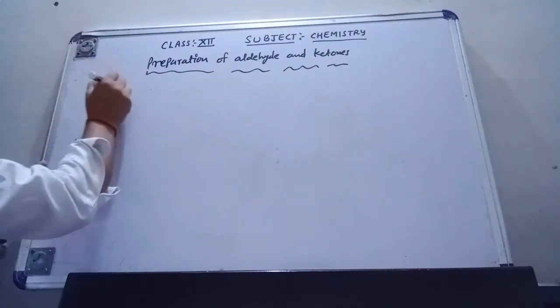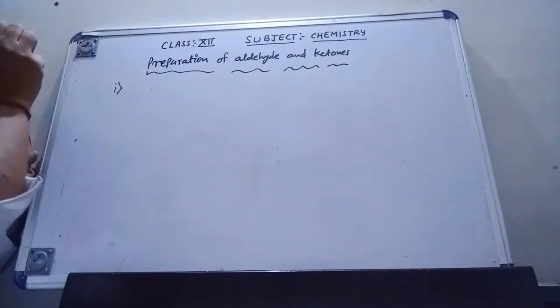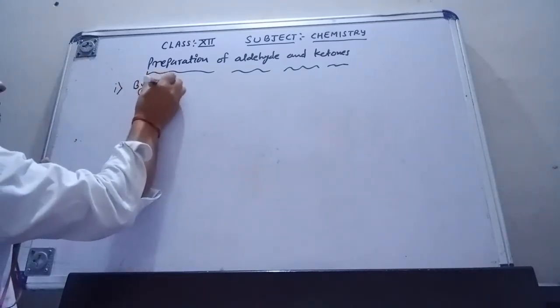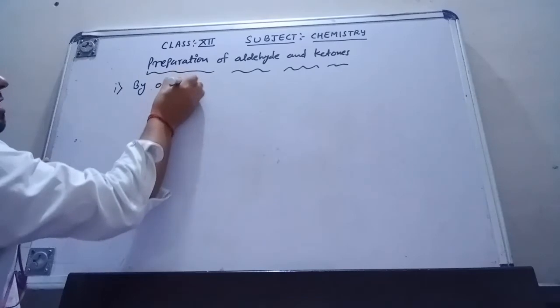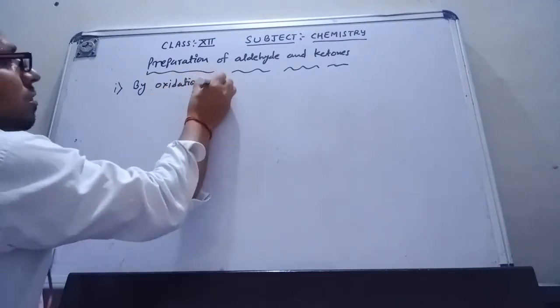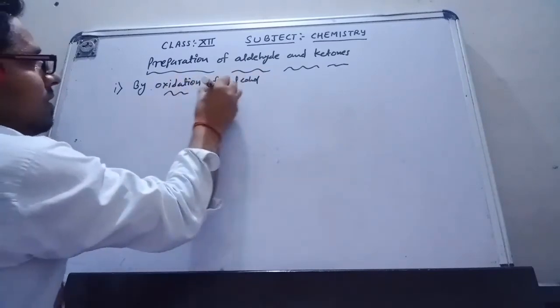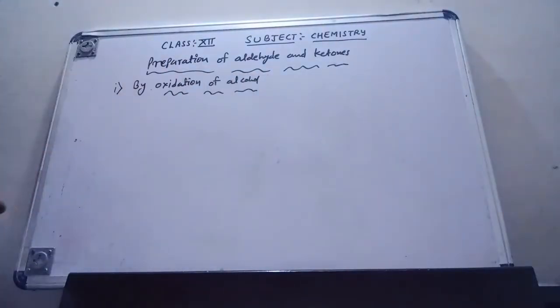The first method is by oxidation of alcohol. We have already discussed this in a previous chapter, in the chemical properties of alcohol.